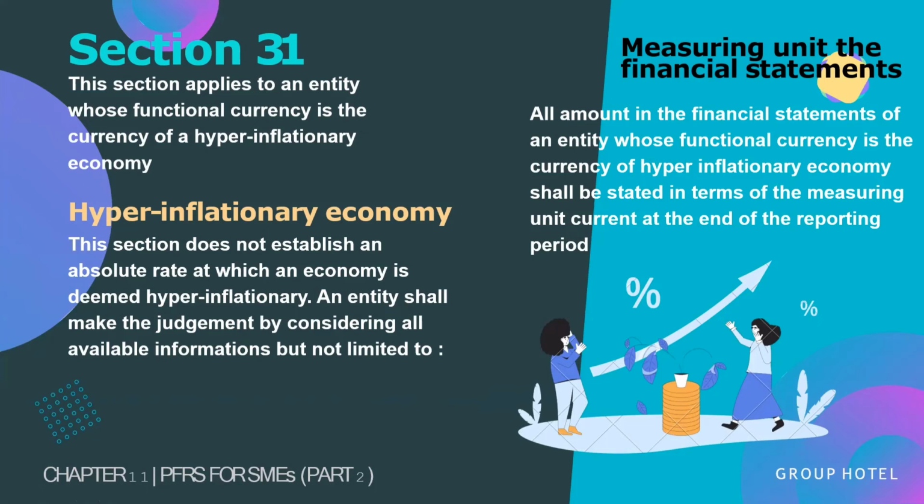Section 31, Hyperinflation. This section applies to an entity whose functional currency is the currency of a hyperinflationary economy. When an entity's functional currency is hyperinflationary, the entity must prepare general price level adjusted financial statements. IFRS for small and medium-sized entities provides indicators of hyperinflation but not an absolute rate. One indicator is where cumulative inflation approaches or exceeds 100% over a 3-year period.